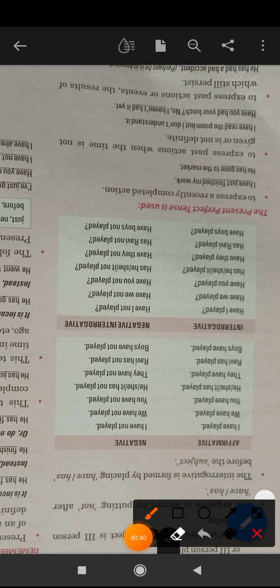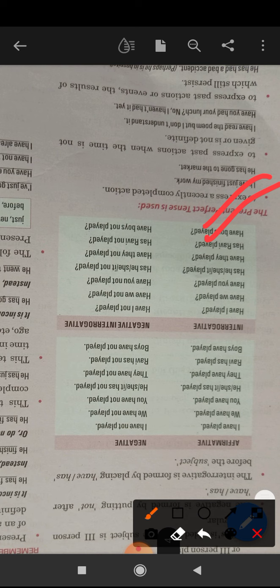Now, usage of the present perfect tense. The present perfect tense is used to express a recently completed action, the action which is completed recently.